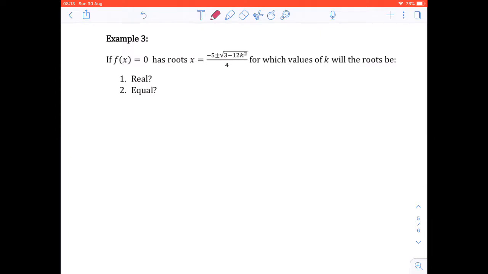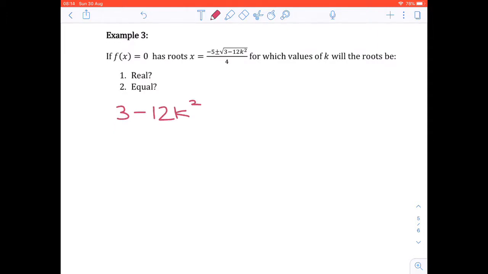Let's do one final example. If f of x equals 0, in other words y equals 0, so that's at the point where the graph cuts the x-axis, has roots x equals minus 5 plus minus the root of 3 minus 12k squared all over 4, for which values of k will the roots be real and equal? So if the roots are real, the value under the root sign will be positive. So we make an inequality, greater than 0, and we solve for this inequality.